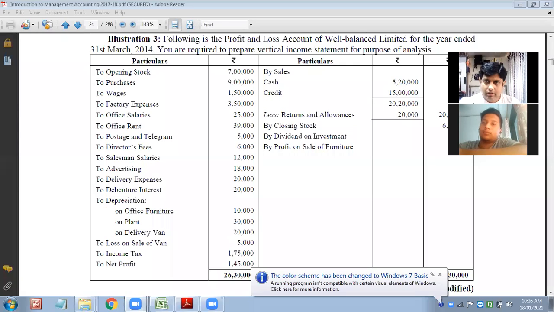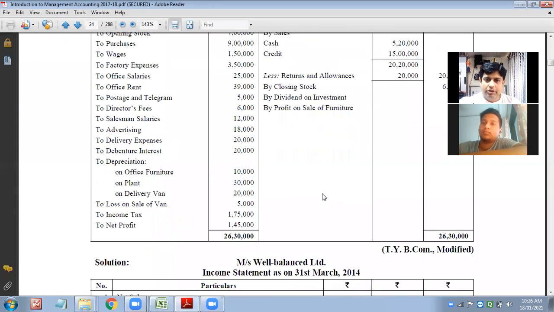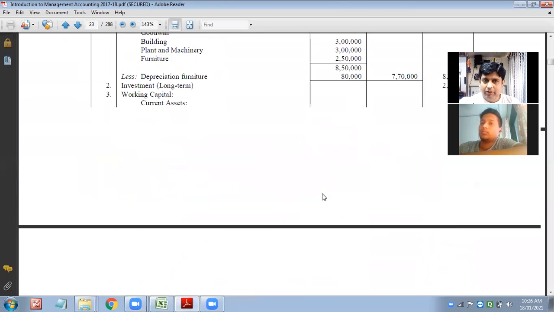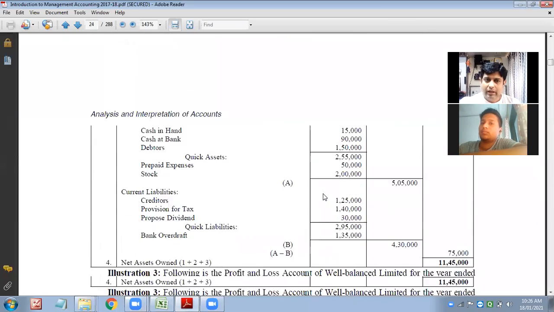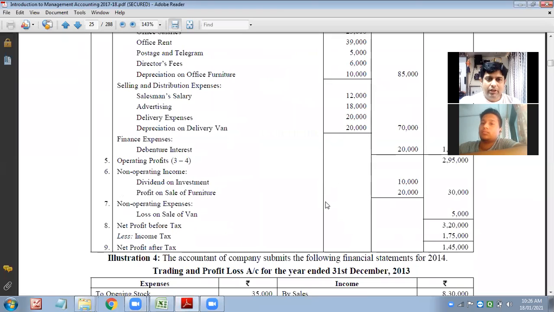So again, we'll be continuing. As you have seen, we are dealing with the questions which have been asked in the TY exam, and you are effectively getting me those answers. Just keep in mind, I have skipped question number 1 and 2 because they were based on a balance sheet that we'll be taking up later on. Now we'll go for the next question.